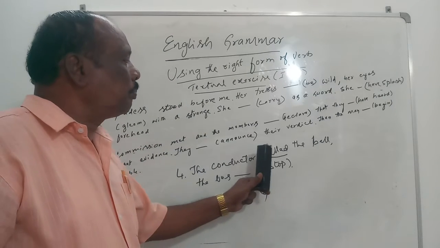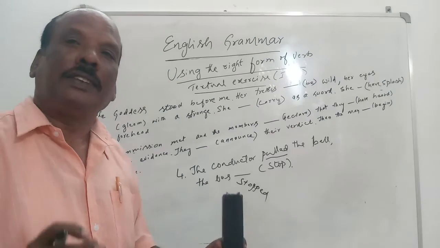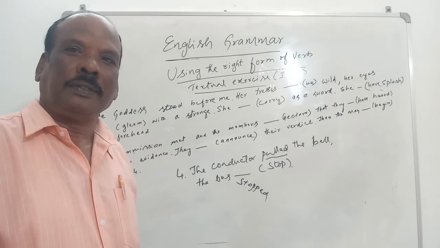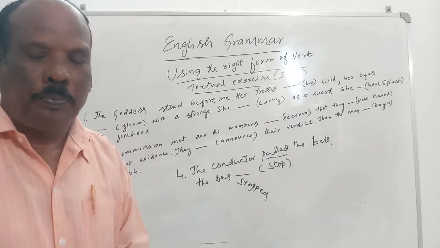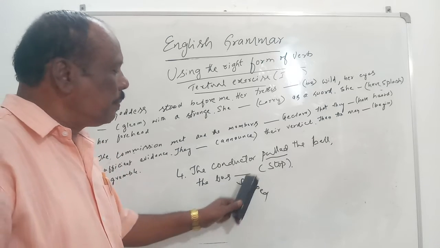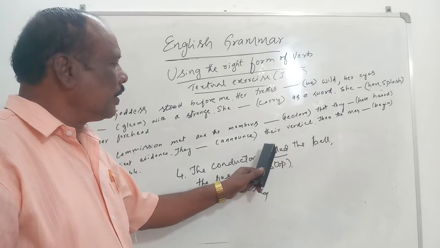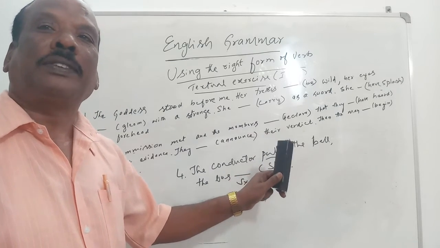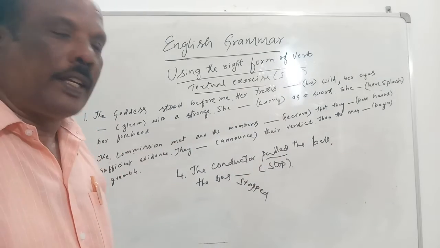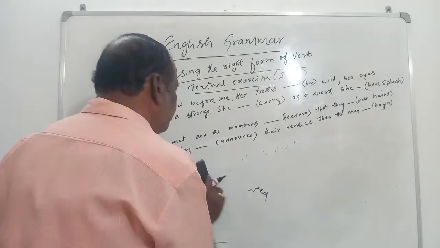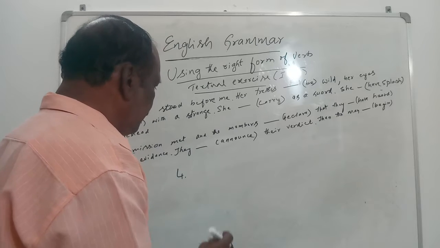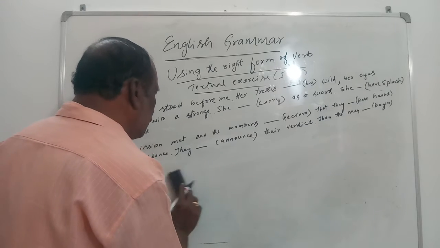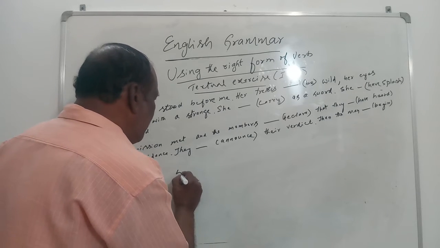So the conductor pulled the bell, the bus stopped. You should not write stops or stop like that. It should be stopped because the other verb is in past tense form. The same you will see here. Okay. Now let's go to type number 5.